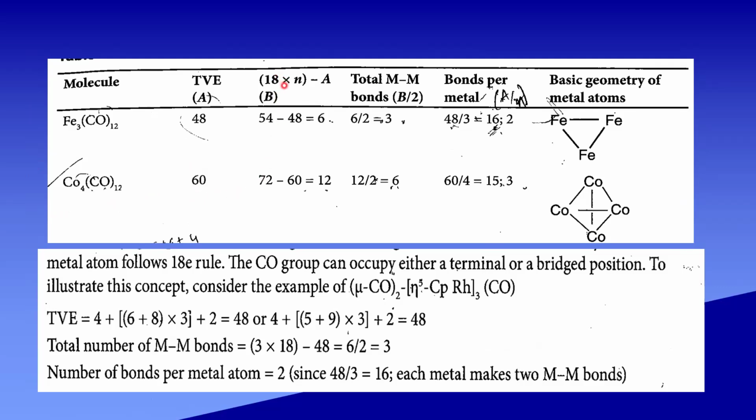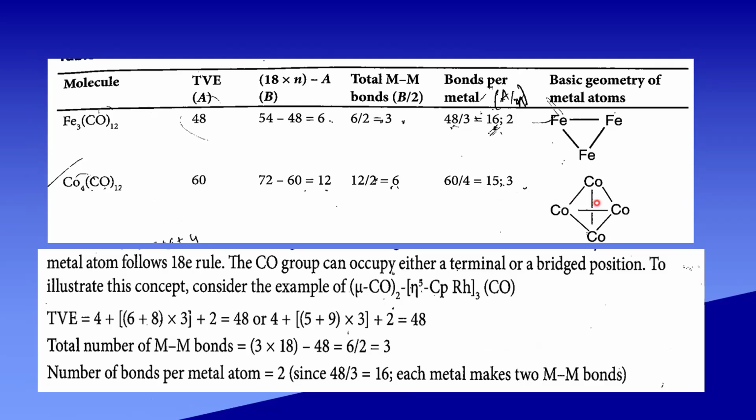Now, 4 into 18 gives 72 minus 60, that is equal to 12. 12 divided by 2, that is 6 total metal-metal bonds are present. Here, 60 divided by 4, because 4 is the metal atom. So, 60 divided by 4 gives 15. 18 minus 15 gives 3.